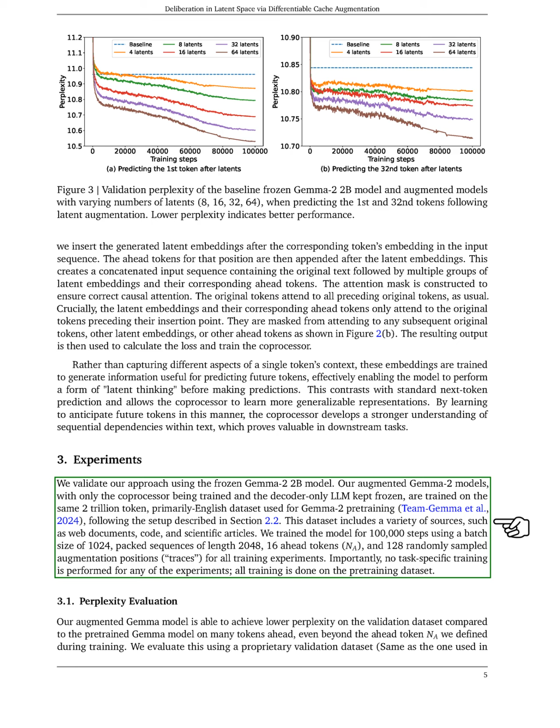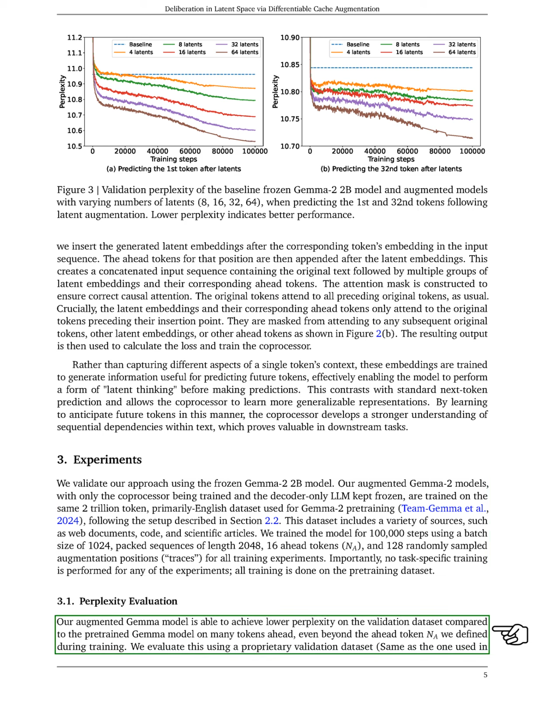For our experiments, we validate our approach using the frozen Gemma 2B model. We train our augmented models, with only the coprocessor being trained, on a large dataset of 2 trillion tokens, primarily in English, which includes various sources like web documents and scientific articles. We conduct training for 100,000 steps with a batch size of 1024, using sequences of length 2048, 16 ahead tokens, and 128 randomly sampled augmentation positions.